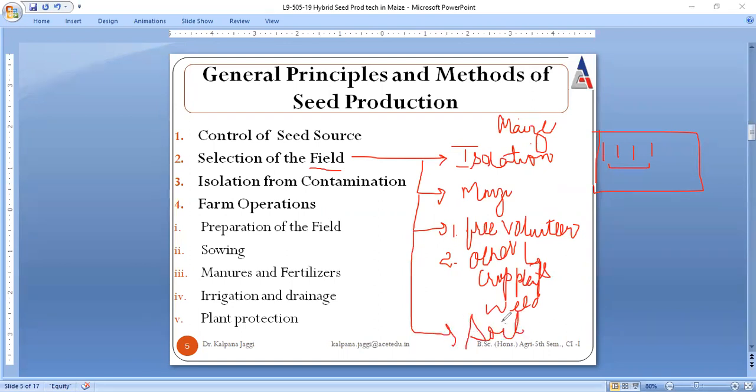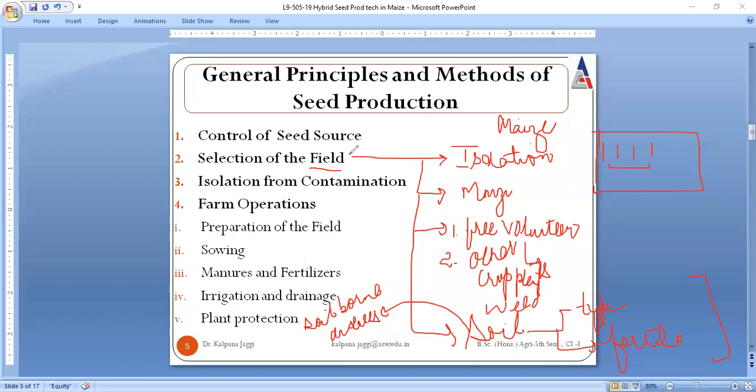And when we are selecting any field, a very essential point is soil. What is the nature of the soil in the field? It must be ensured that the soil type and fertility, what kind of soil is to be used and how fertile the soil should be, are according to the requirement of the seed crop, right? And of course, the soil must be free from any kind of soil borne diseases.